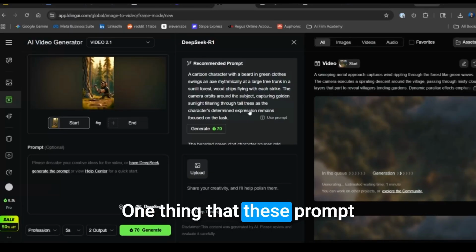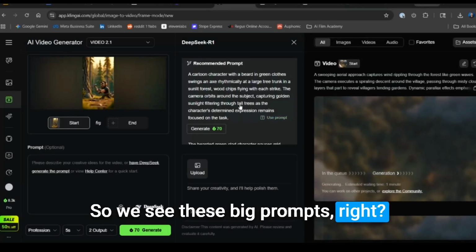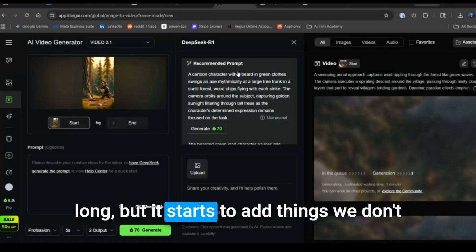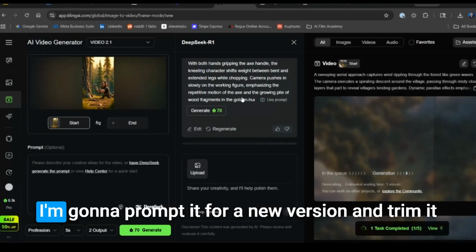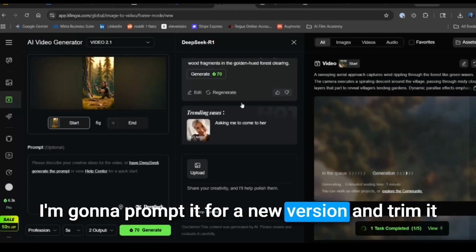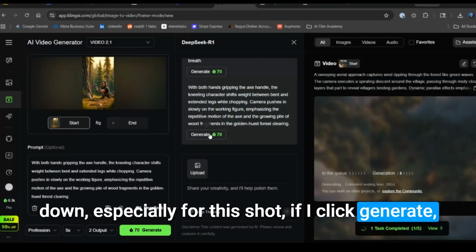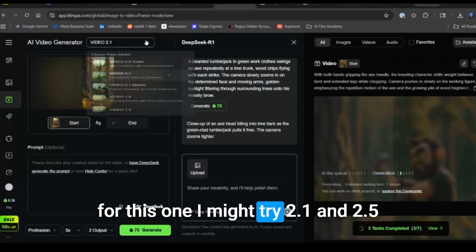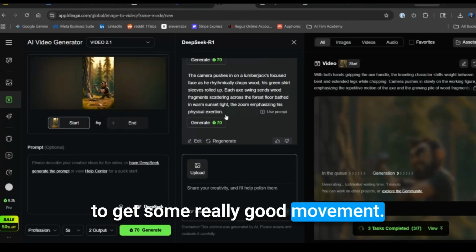And one thing that these prompt generators tend to do is over-explain. So we see these big prompts, right? It might look good at first because it's super long, but it starts to add things that we don't really need, which make the prompt hallucinate. I'm going to prompt it for a new version and trim it down. Especially for this shot, if I click generate, this one will probably hallucinate some stuff. For this one, I might try 2.1 and 2.5 to get some really good movement.